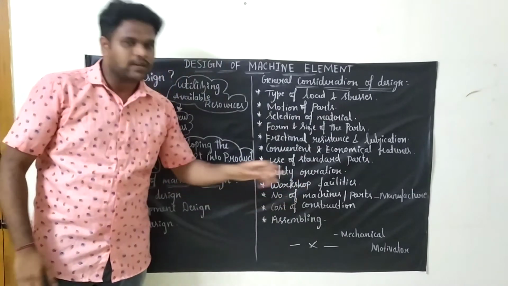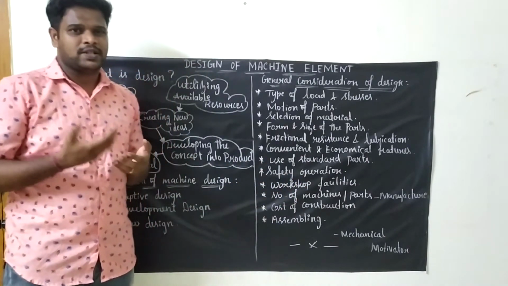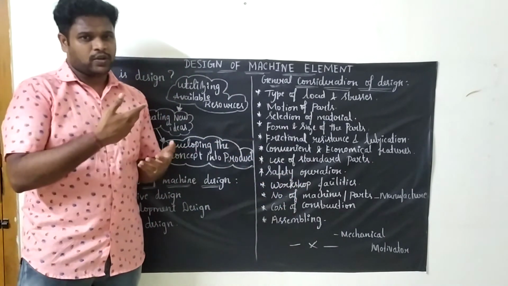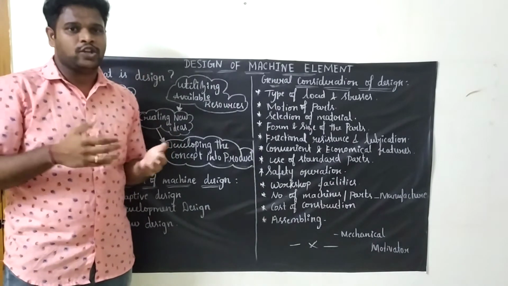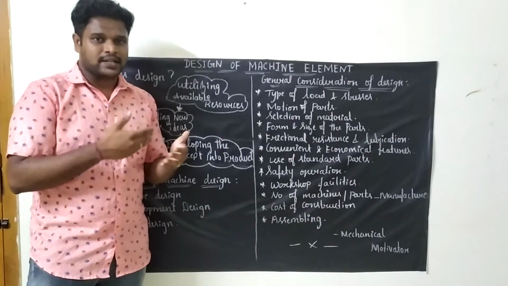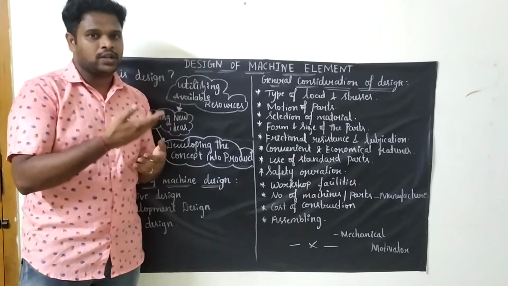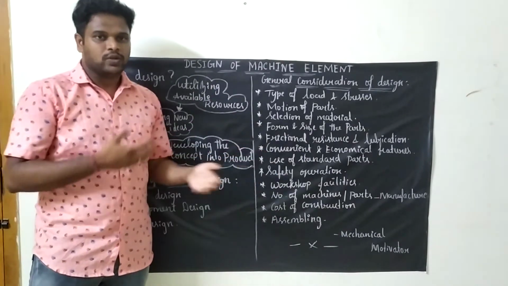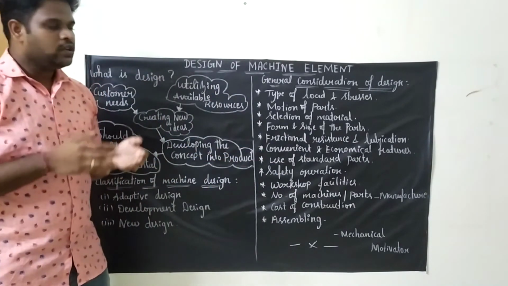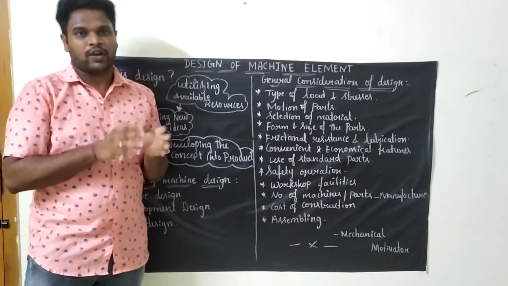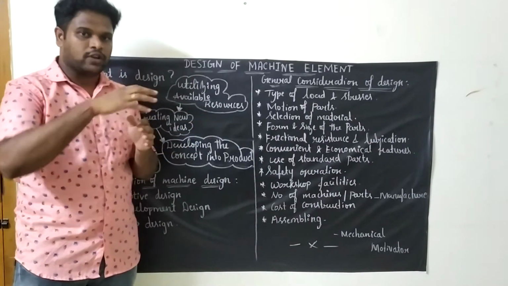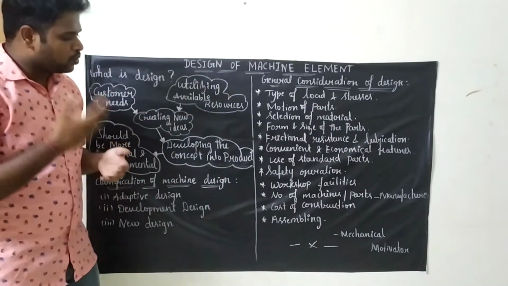Next is cost of construction. Cost of construction means, you are developing a product, so right from the start till the end you will put together a list of what costs will be incurred for doing the project. You have to make a tabular column, and ask whether it is affordable. Is the cost of construction affordable for completing the product? Like that you have to go for it.